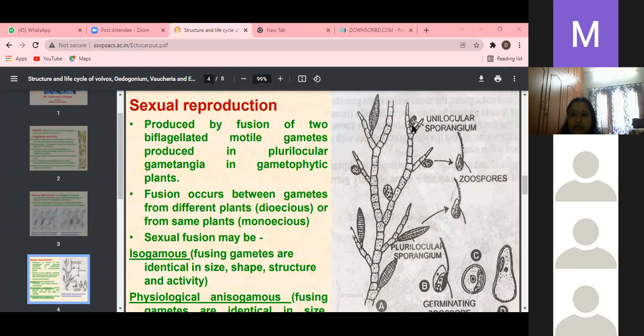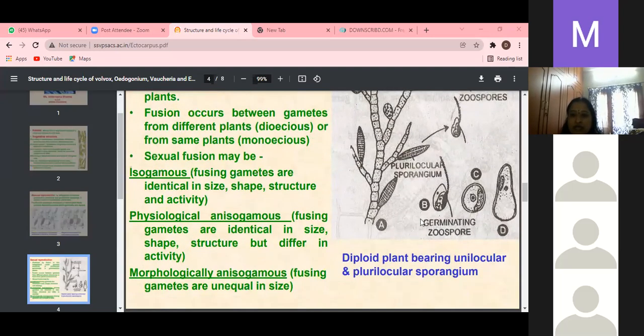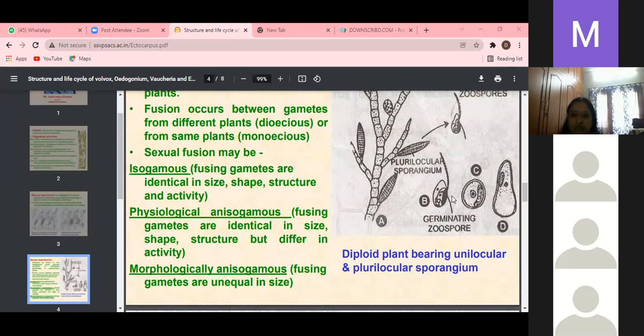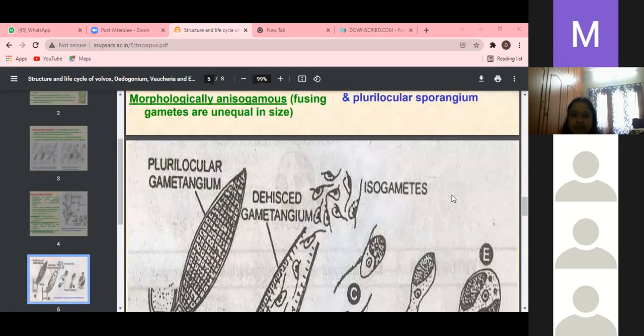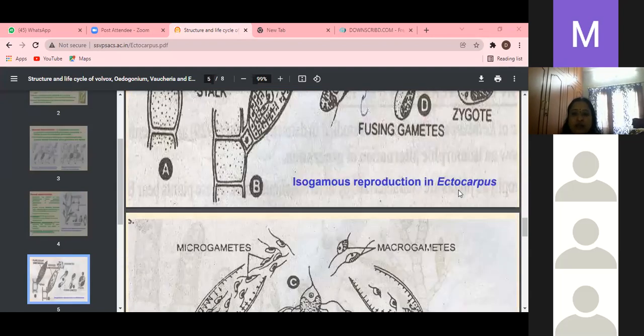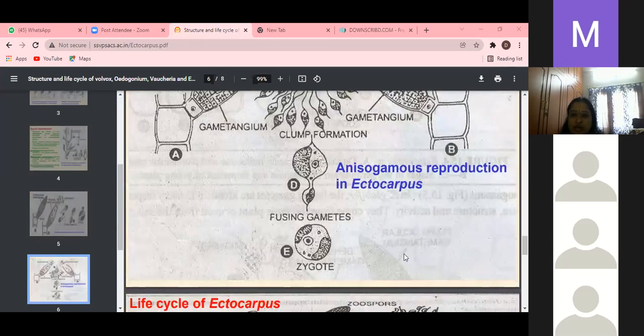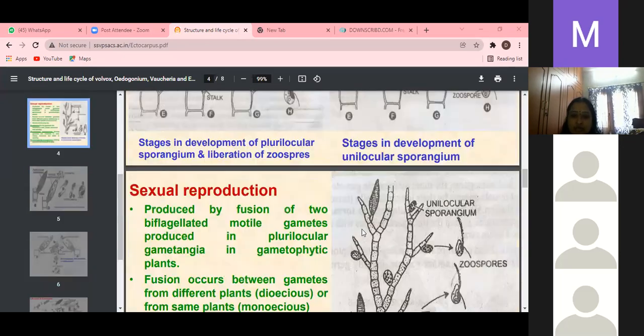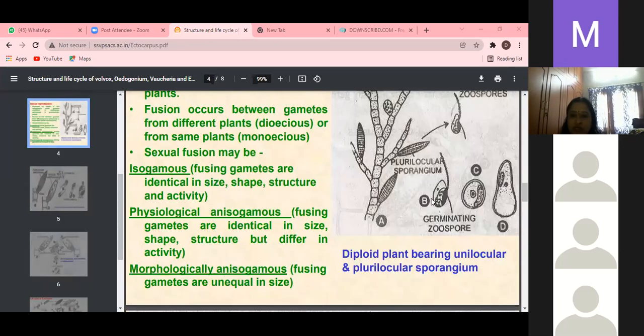The prostrate creeping system is the underpart.